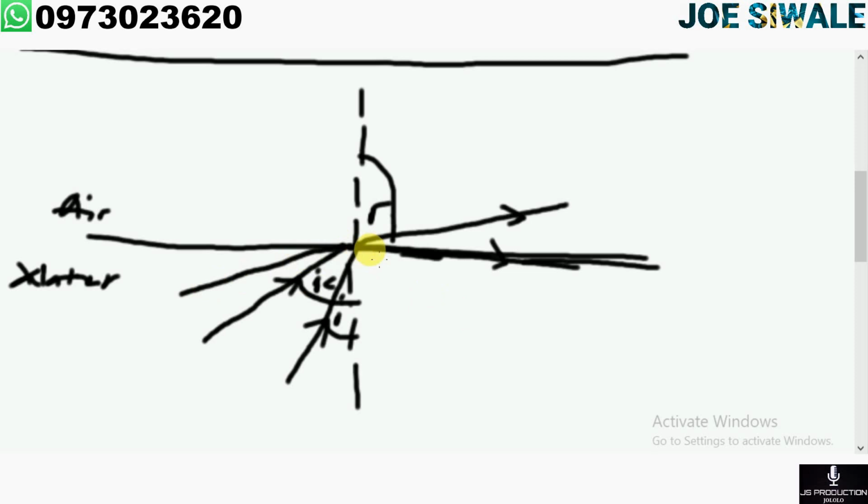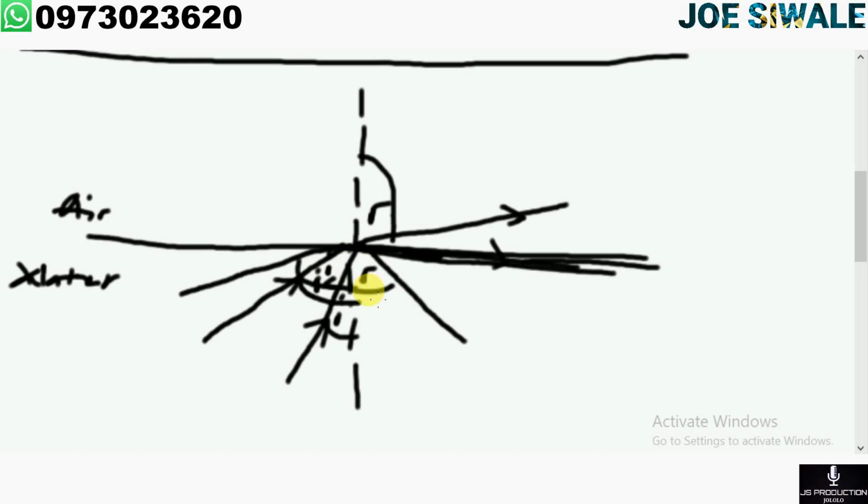Instead of this light ray that had been refracted towards the boundary here, it's going to be reflected inwards, and when it is reflected inwards, that will be reflection, not refraction. And when reflection occurs, we know that the angle of incidence and the angle of reflection will be equal. So that's about the critical angle and total internal refraction.